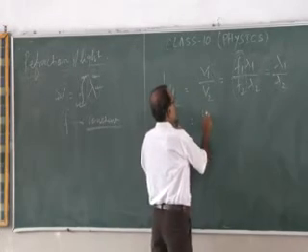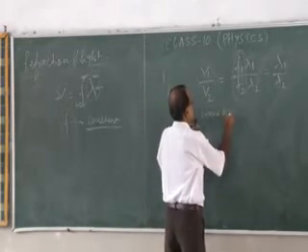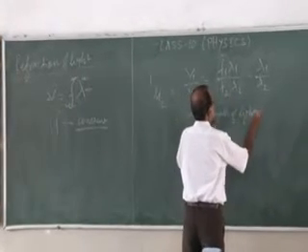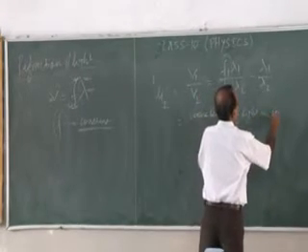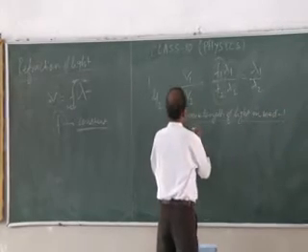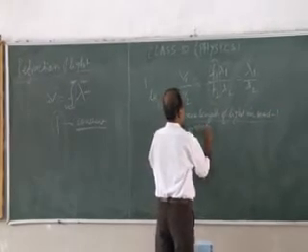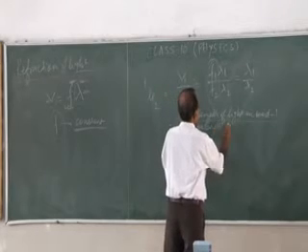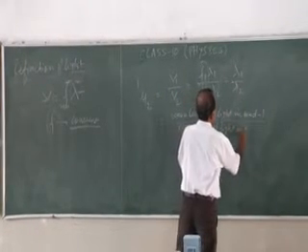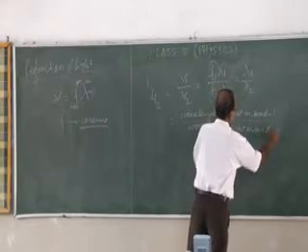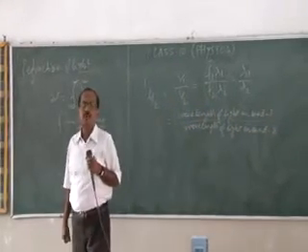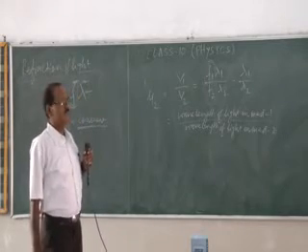That is, wavelength of light in medium 1 divided by wavelength of light in medium 2.